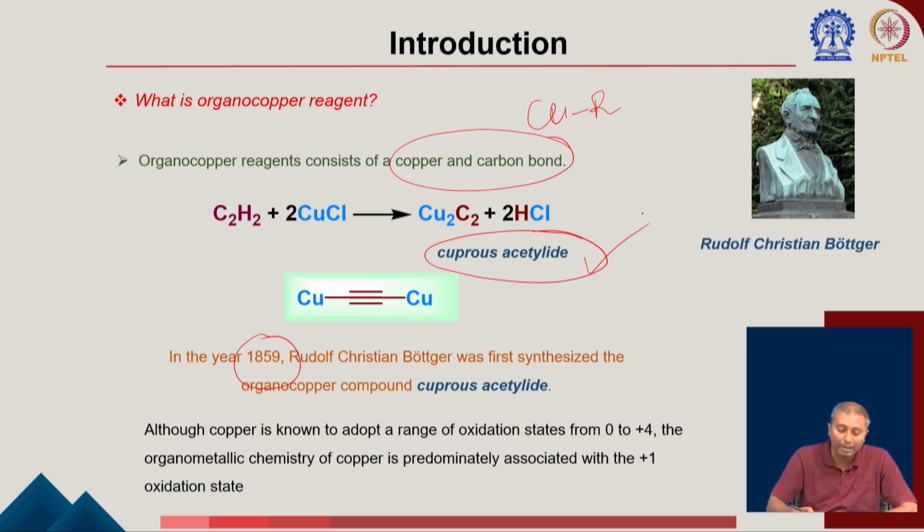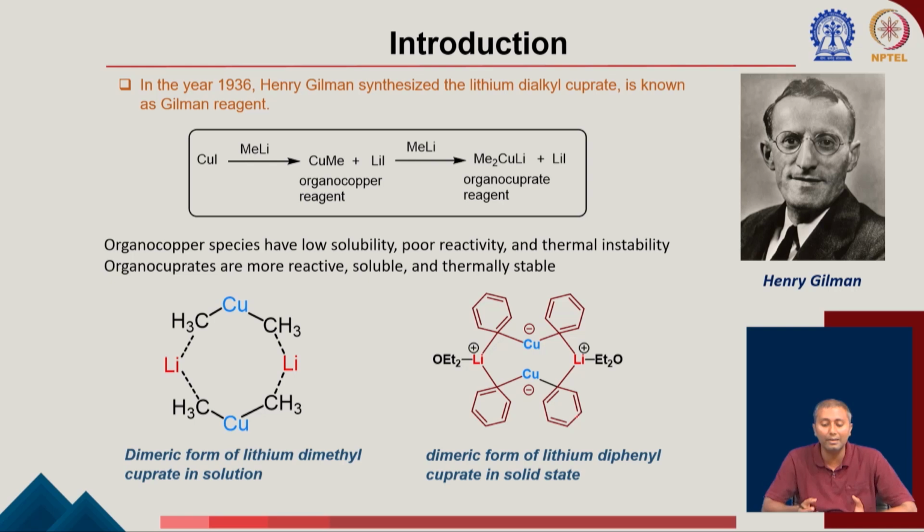Although copper can adopt a range of oxidation states from 0 to +4, the organometallic chemistry of copper is mostly limited to, and mostly associated with, the +1 oxidation state. So let's start with another earlier discovery.